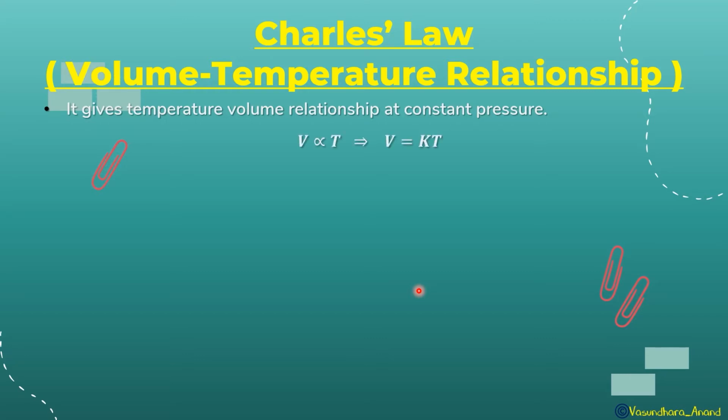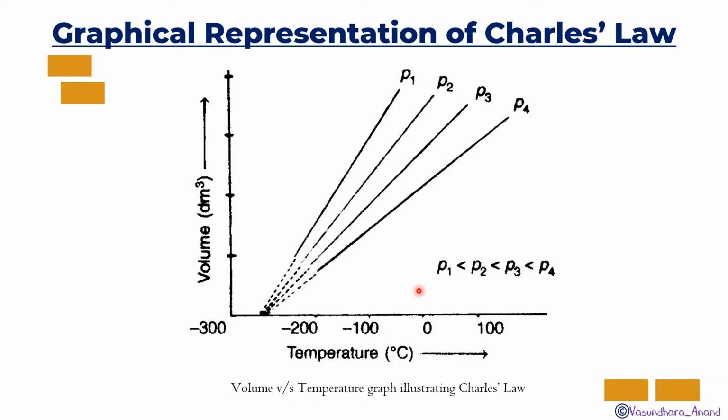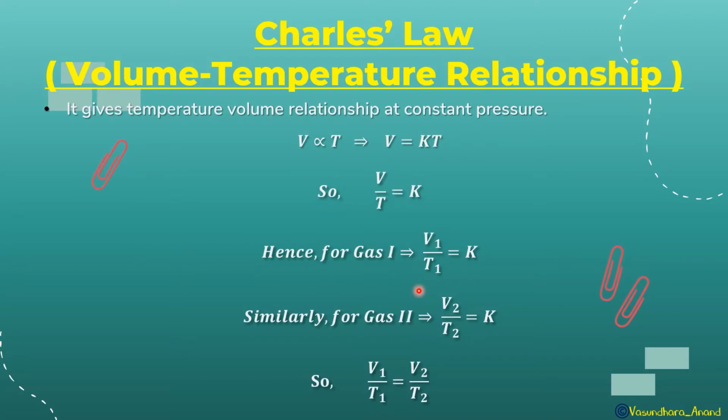So here V is directly proportional to temperature. If the temperature increases, volume also increases. And the very simple example you can do at your home by boiling the water, isn't it? Okay, so we can say V upon T is equal to K. K is the constant over here. And similarly, for gas 1, it will be V1 upon T1 is equal to K. Can I write? Yes. Similarly, for gas 2, it will be V2 upon T2 is equal to K. So now since RHS are equal, LHS will be equal, and this is the formula we got. V1 upon T1 is equal to V2 upon T2.